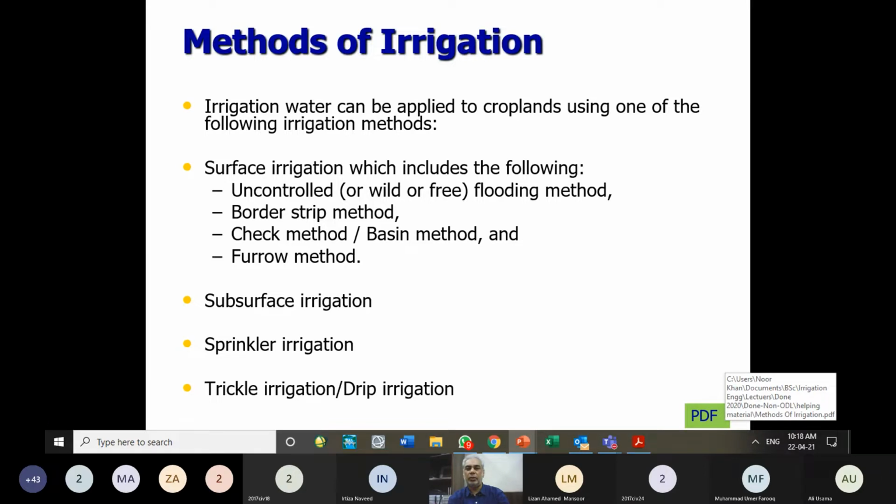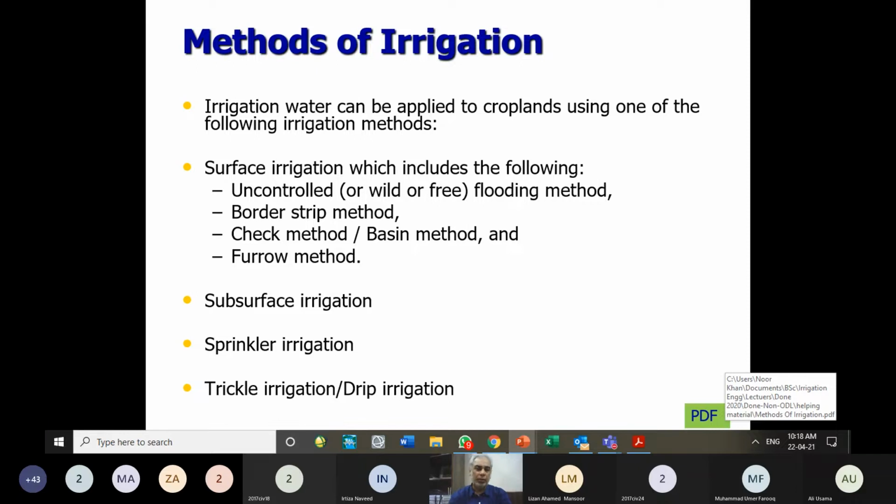A special kind of porous soil is required in the upper layer, and then we need an impermeable layer at 1 meter or 2 meter depth, so that water should not percolate deeper underneath. We provide water on the sides, and water seeps through the pores and reaches the root zone. So that is subsurface irrigation. It is a more water saving method as compared to the surface irrigation method.